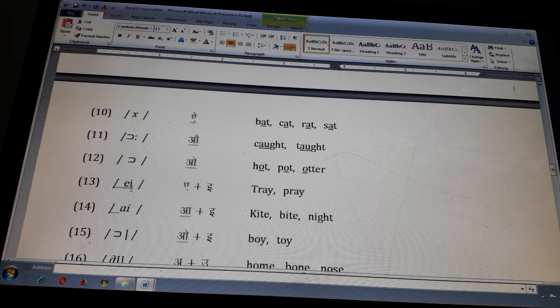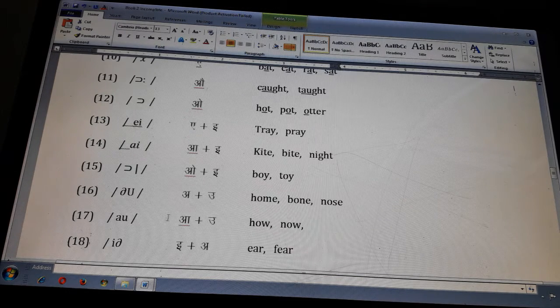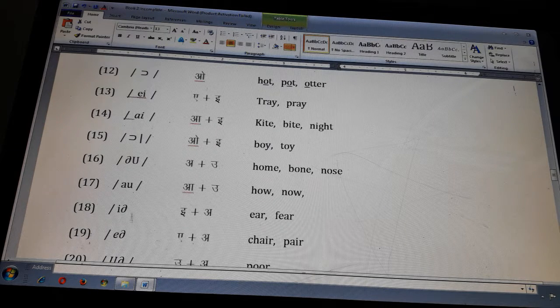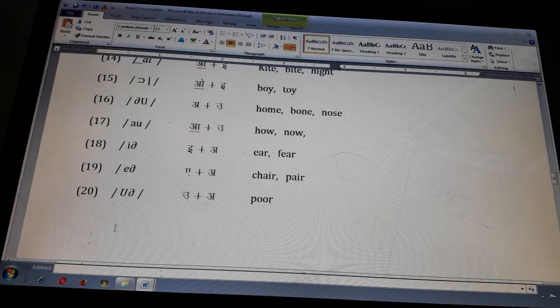And from 13, there are double sounds here. All the double sounds are called diphthongs. A plus E is equal to A: tray, pray, I, kite, bite, night. O and E: boy, toy. O: home, bone, nose. Ow: how, now. Ear, fear, air. Chair, pear. Poor.